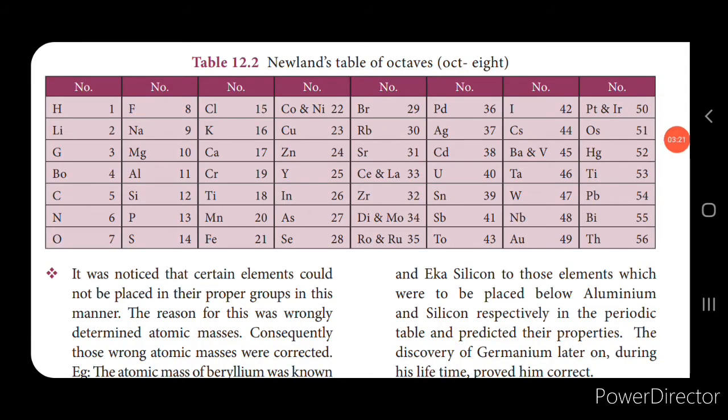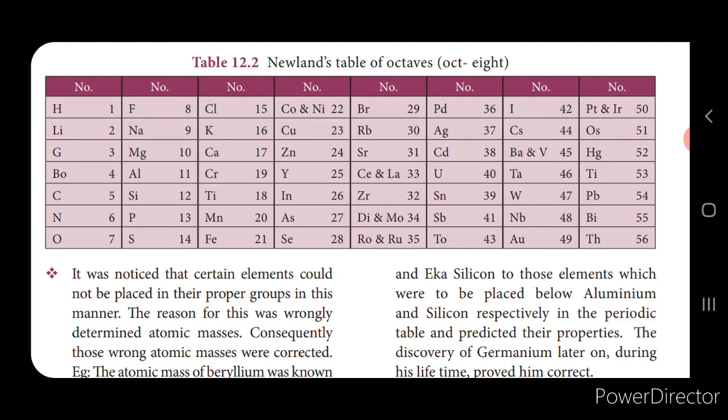In 1866, John Newlands arranged 56 elements in increasing order of their atomic masses. He observed that every 8th element had properties similar to the first element, and this arrangement is called the law of octaves. Now Indian music consists of 8 notes, isn't it? The first and the last notes look similar, isn't it? So similarly the 8th element has properties similar to the first element. Now this also had some limitations.